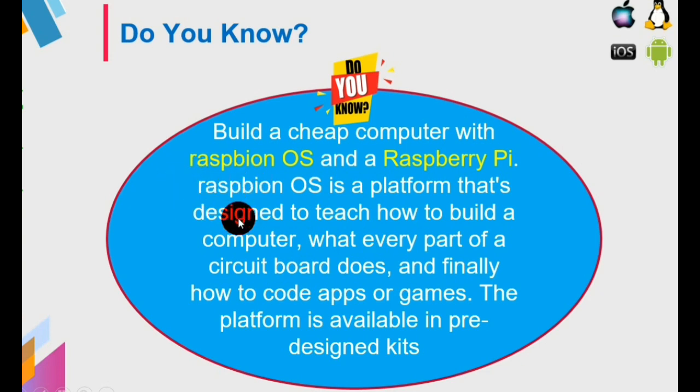We can study all that with this OS, what every part of a circuit board does, and finally how to code apps or games. The platform is available in free designed kits. This is also asked for 1 mark: which OS is used to build cheap computers? Raspberry Pi OS.